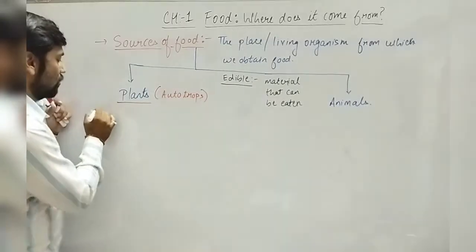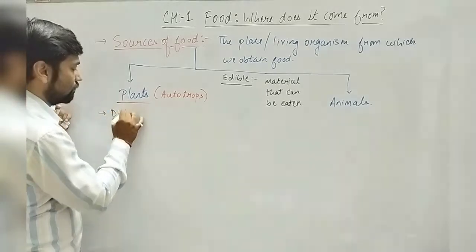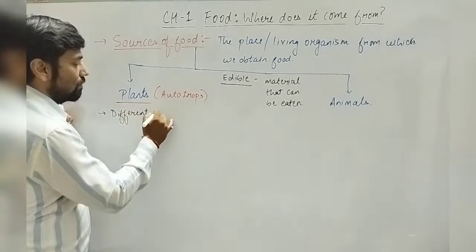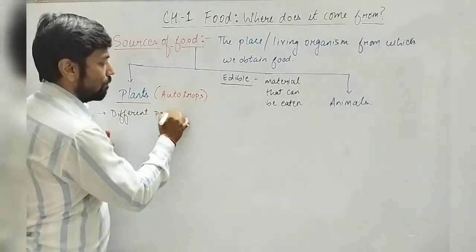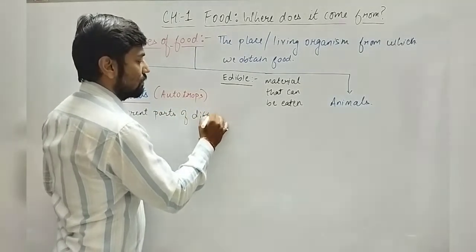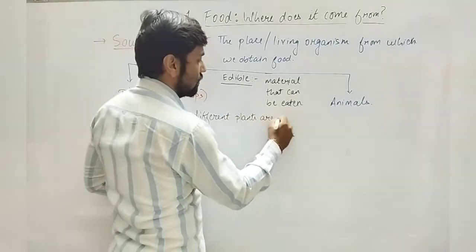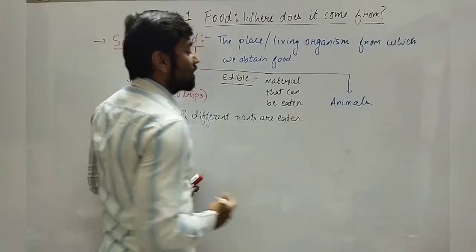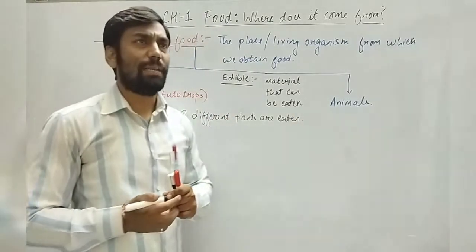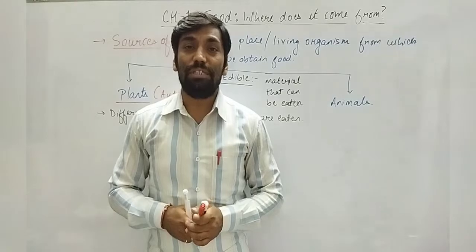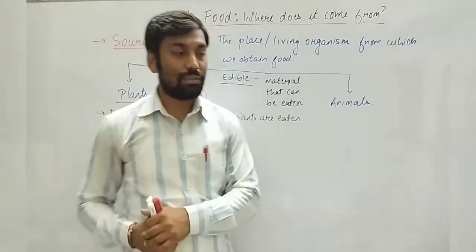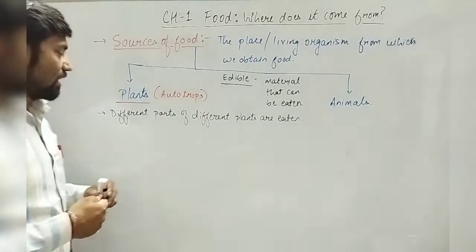So what I am trying to say is that different parts of different plants are eaten. Let us see a few examples: what are the different parts of the plant, and what are the examples of what we eat as food?